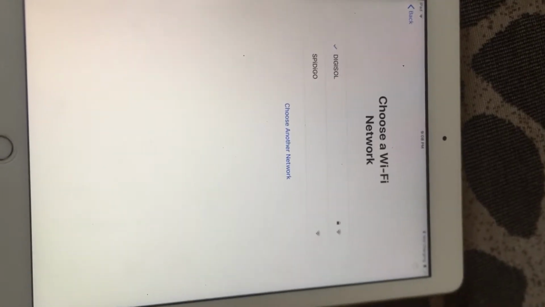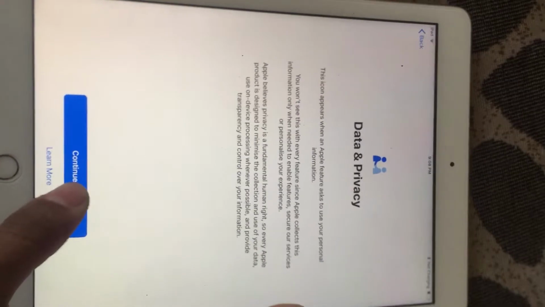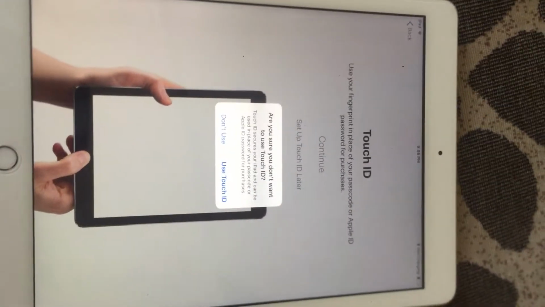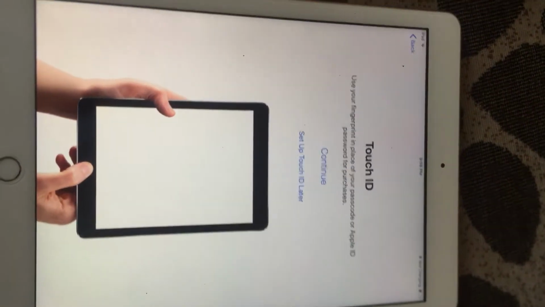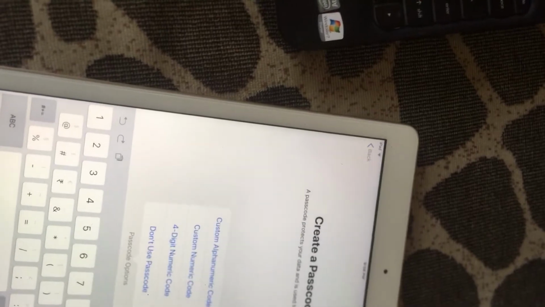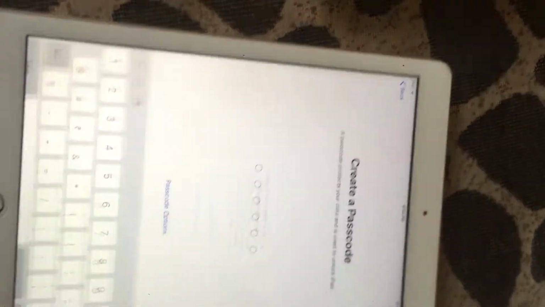Press next. Continue. Set up Touch ID later, don't use it. Create password. Don't use a passcode.